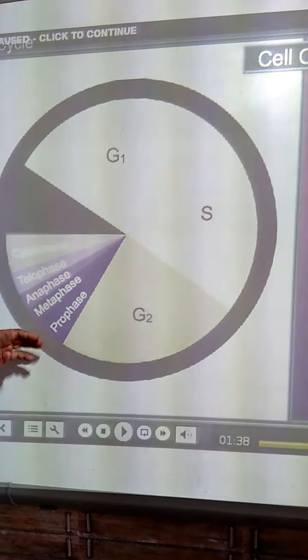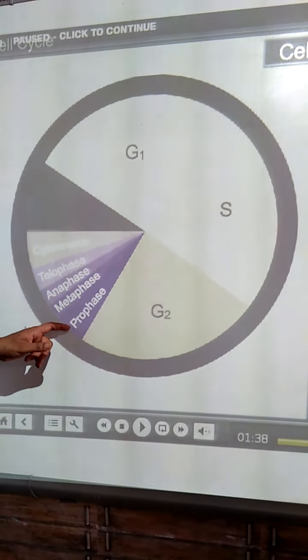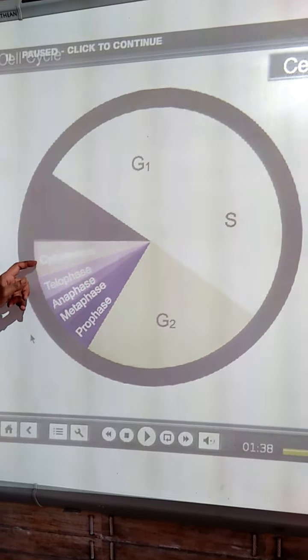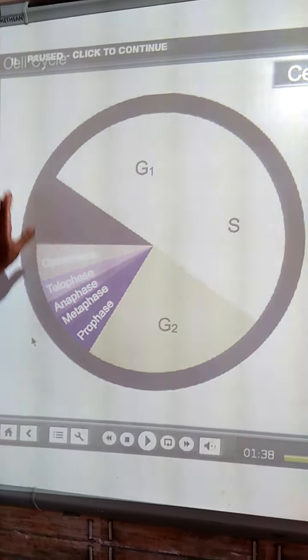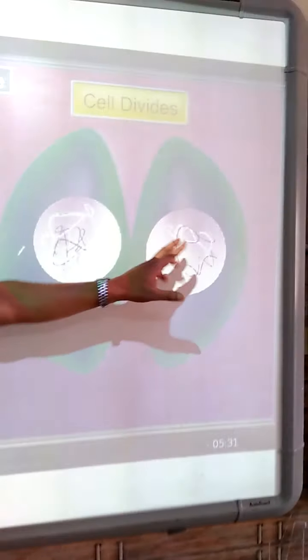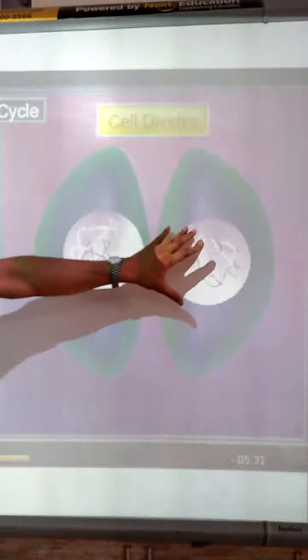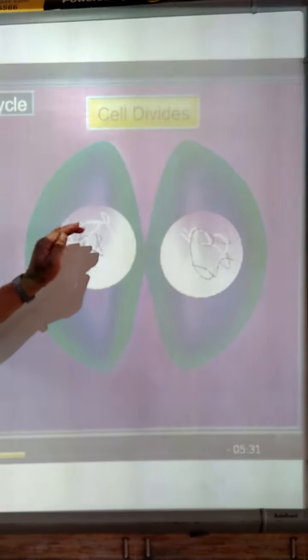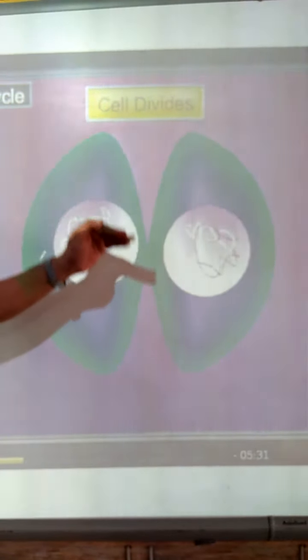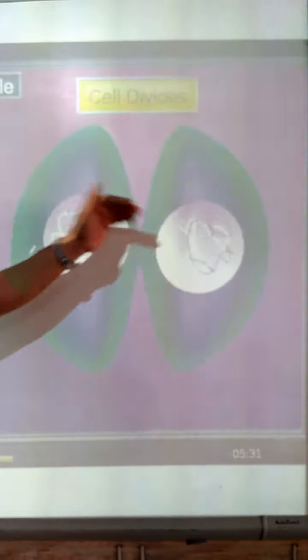After the division phase, the cell divides into two cells. This division can be equational division as in mitosis, where it will preserve the number of chromosomes as such. But if it is meiosis, it will always become half.